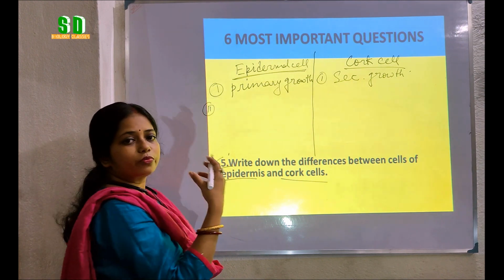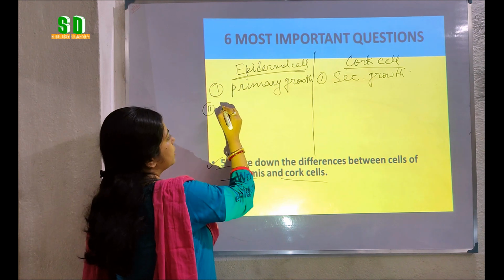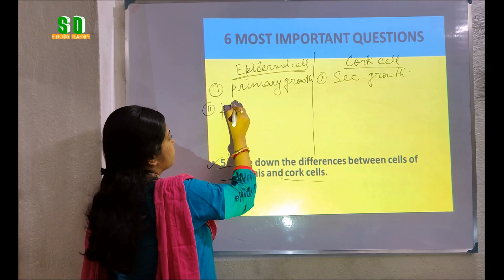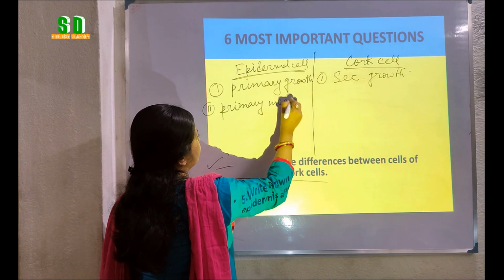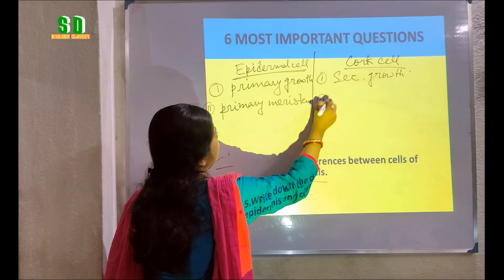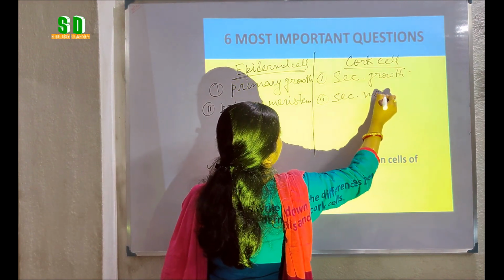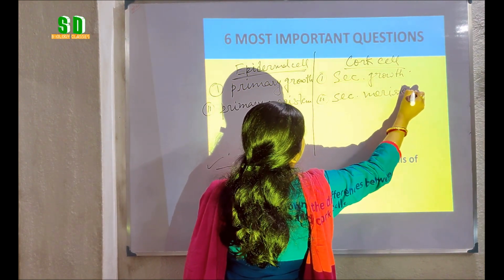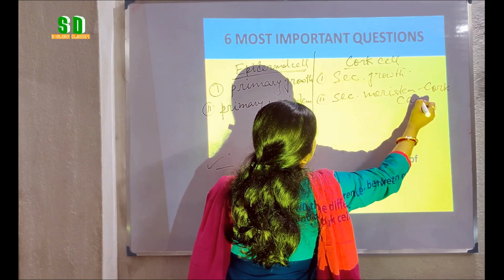Epidermal cells are formed from which type of cell? That is, due to division of which cells are epidermal cells formed? It is formed due to the division of primary meristem, whereas cork cells are formed due to the division of the secondary meristem, and specifically it is called cork cambium.